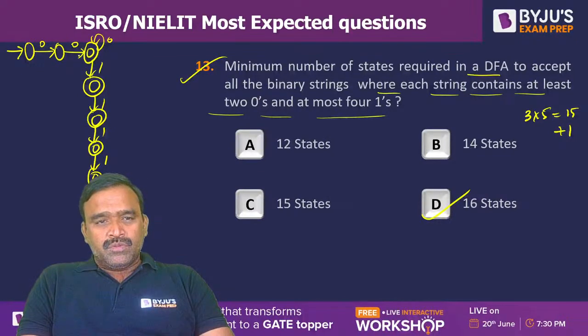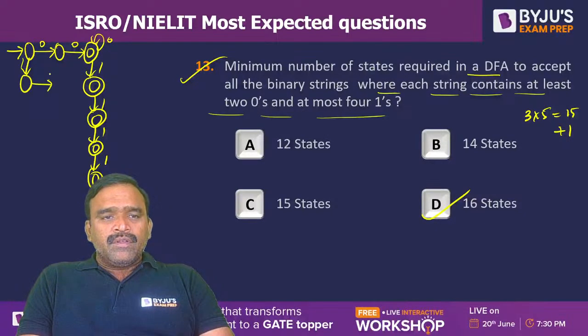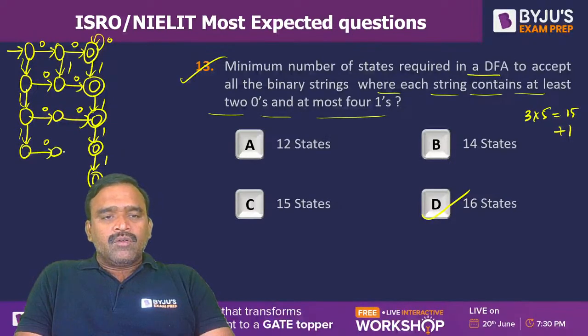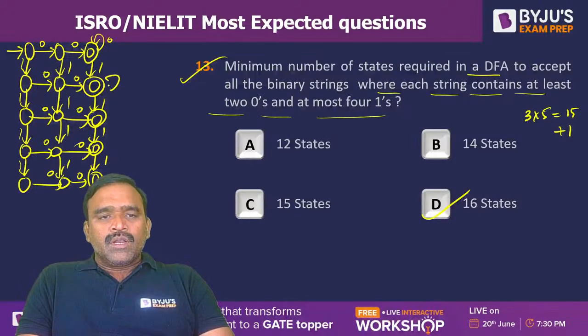Okay, and again, after 2 zeros, minimum 2 zeros. Even if you start with 1 also, then without having 2 zeros, we can't go. Like this also it is possible. After 2 ones also, we can have zeros. After 3 ones also, we can have minimum 2 zeros. After 4 ones also, we can have minimum 2 zeros. And ones can be like this. And after every 2 ones, 2 zeros, we can have any number of zeros like this.